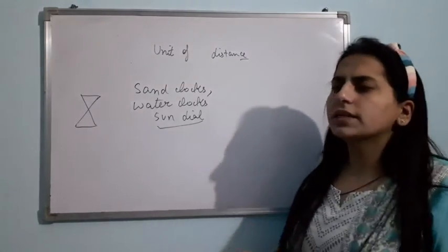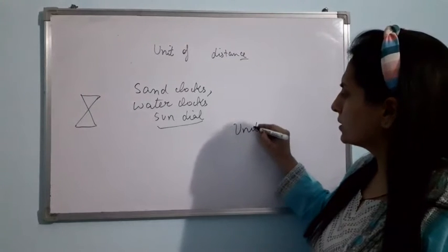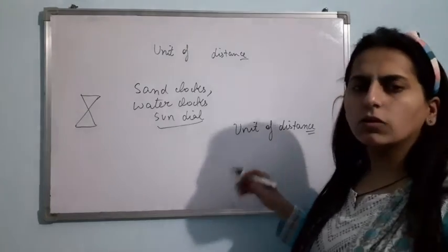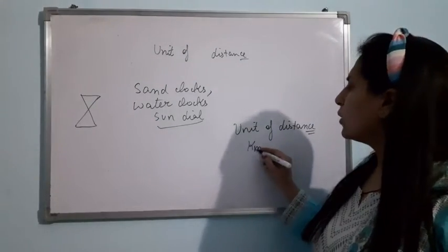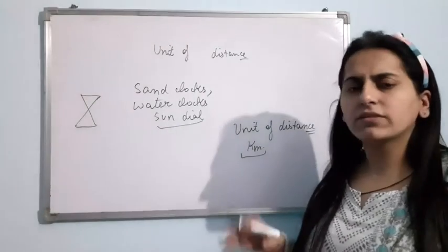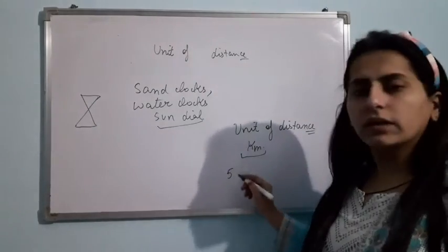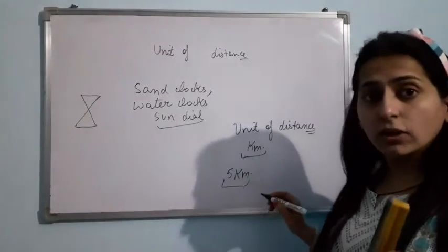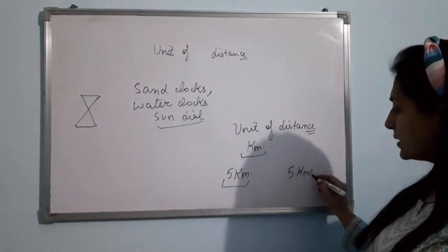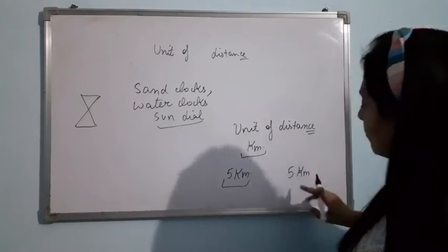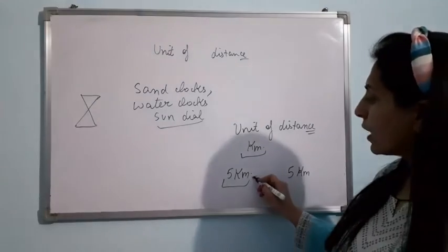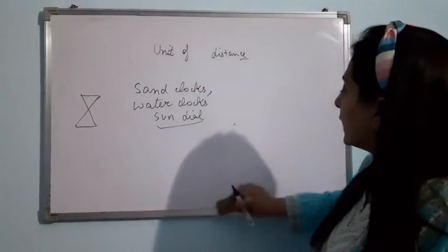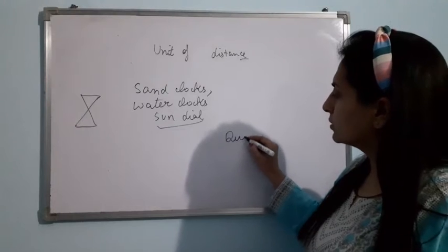Now, if I talk about the unit of distance, we say its unit is meter or centimeter or kilometer. Now, if I want to write 5 kilometer, 5 is a plural, but the unit will be singular only. I'll write 5 kilometer. I will not write 5 kilometers like this. It is wrong. So the unit you have to write in singular form only. Am I clear?